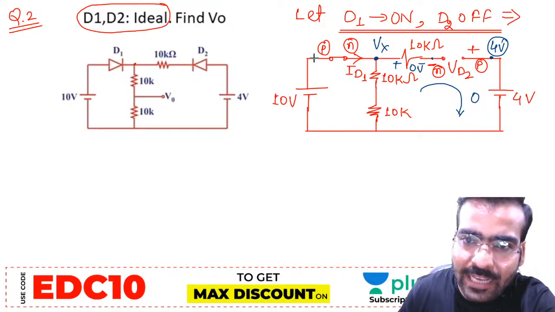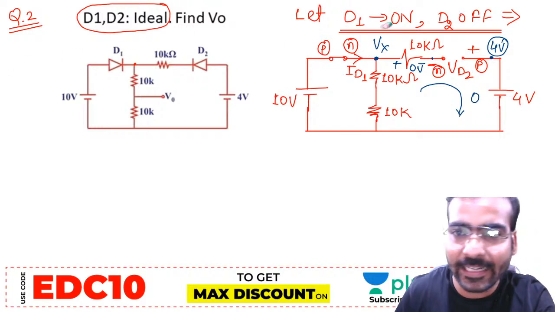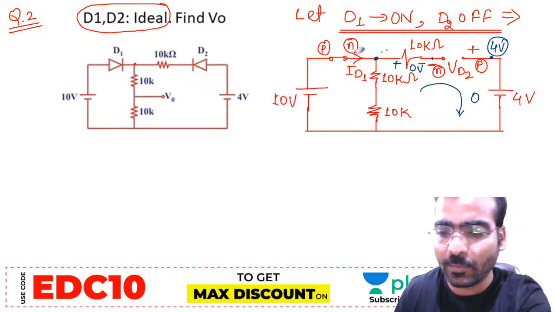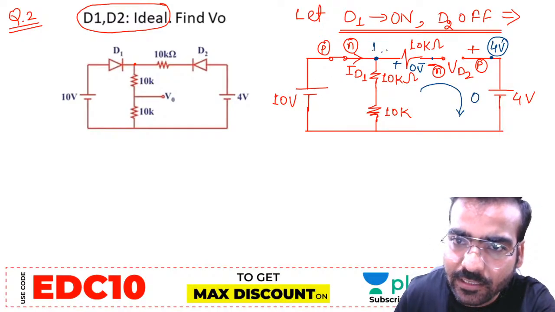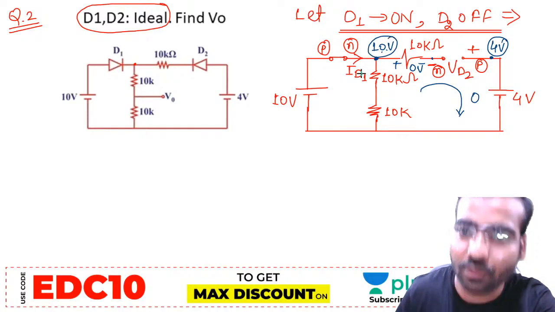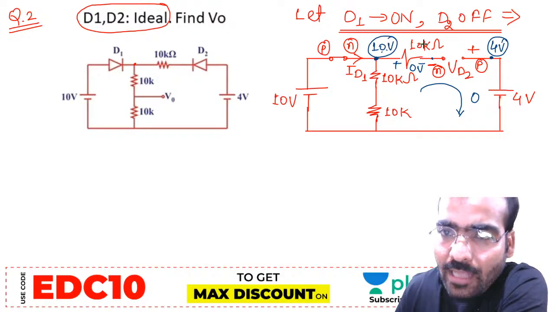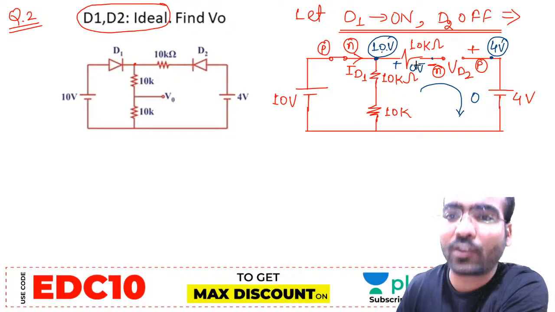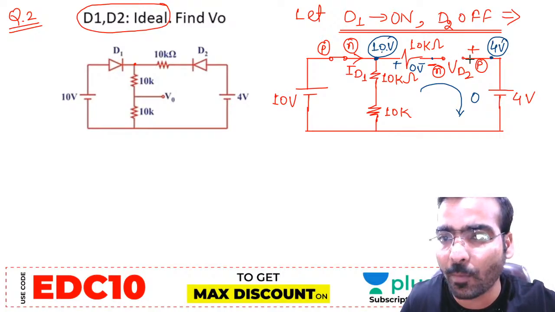How much is Vx? 10. So remove Vx, just write 10 volt here. This is 10 volt, this is 4 volt, and 0 voltage drop across this 10 kilo ohm resistance. Why 0 voltage drop? Current is 0 in the open circuited path.